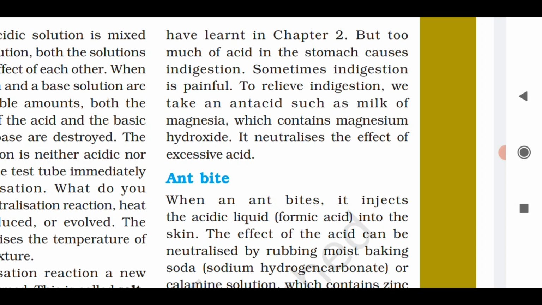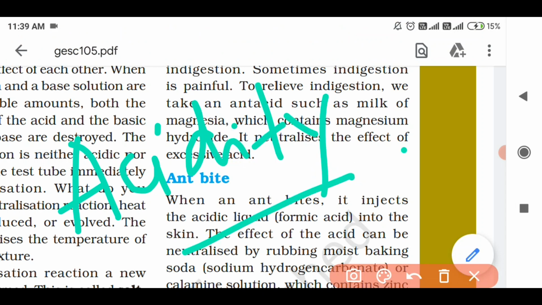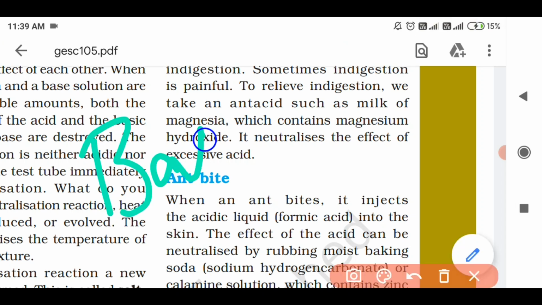So the person who has excess of acid in the stomach is said to suffer from acidity. Clear? The person who is suffering from excess of acid in the stomach is said to suffer from acidity or indigestion. Same thing. So to cure indigestion or acidity and to get rid of this pain and irritation, we can take bases. Because bases neutralize the acid. Clear? And the bases which we can take are called antacids.